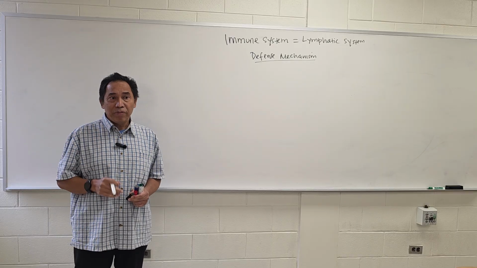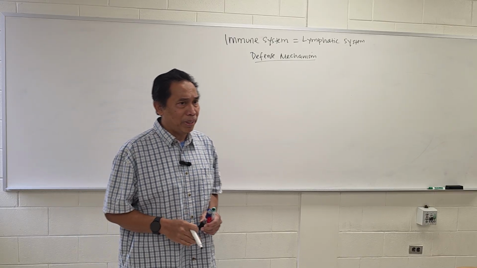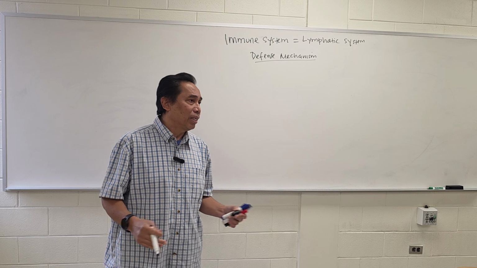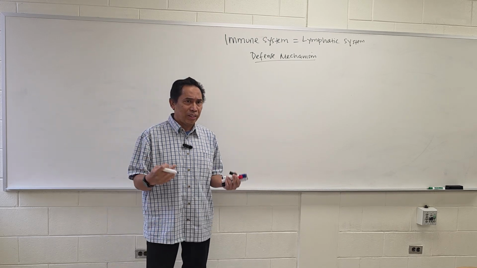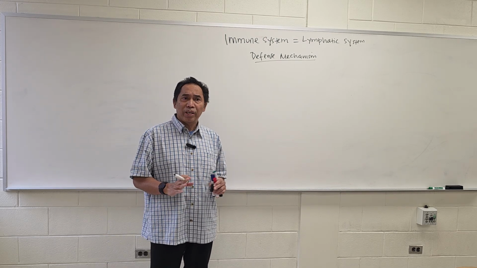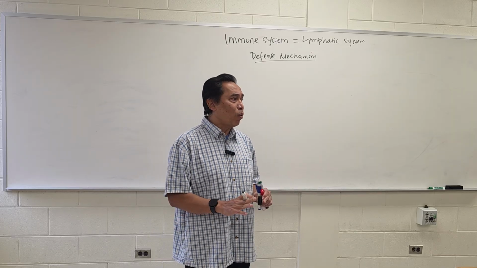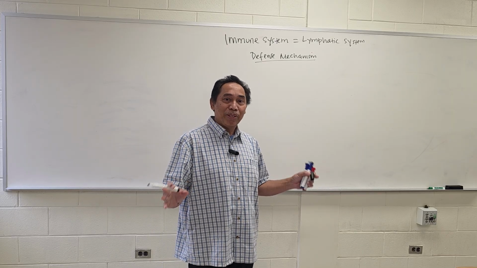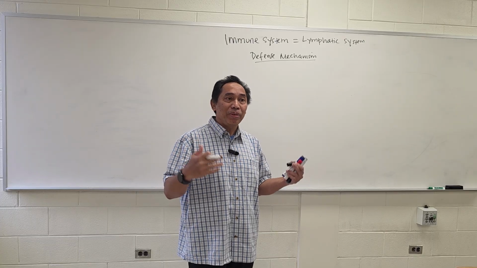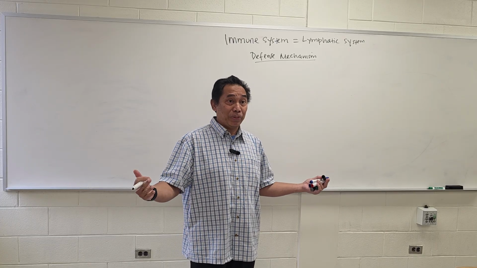Okay, so for our defense mechanisms, just like a country like the United States, when they try to defend against the enemy, they will have army and weapon. The same thing with our body, we actually have army and weapon too.